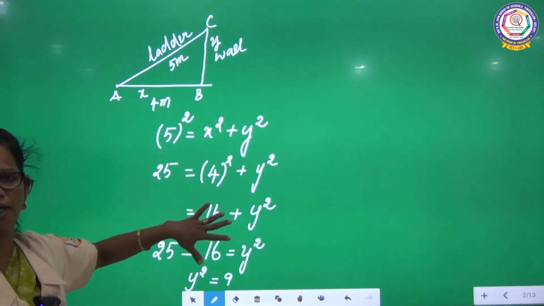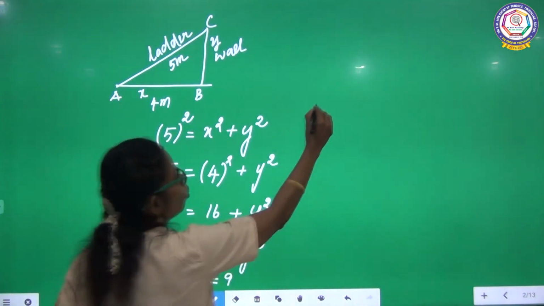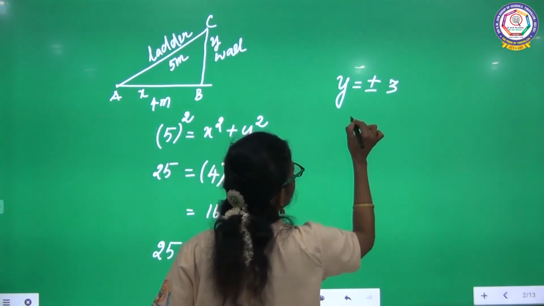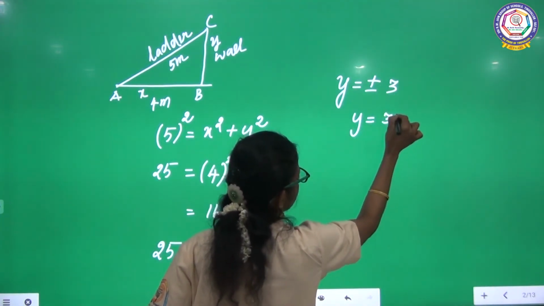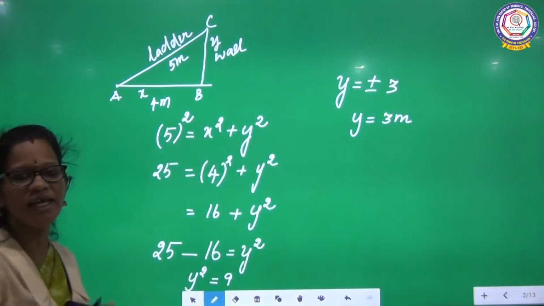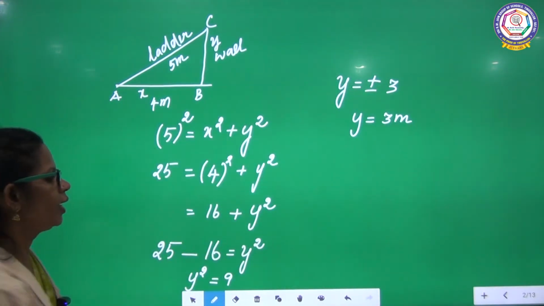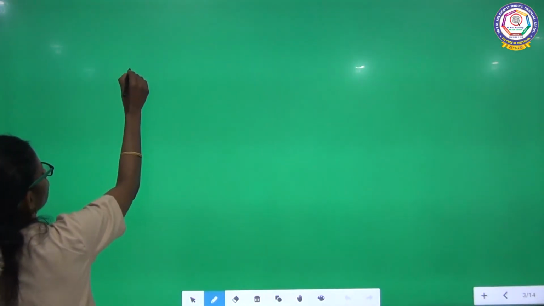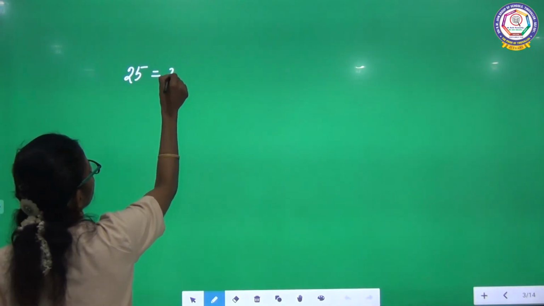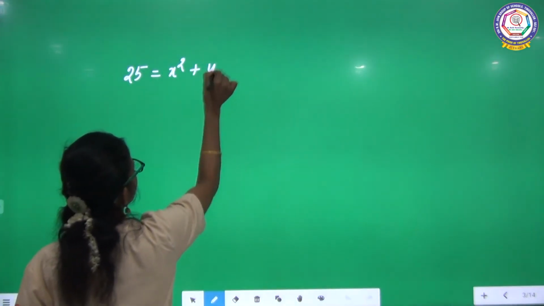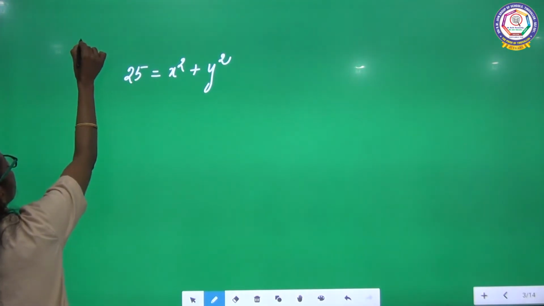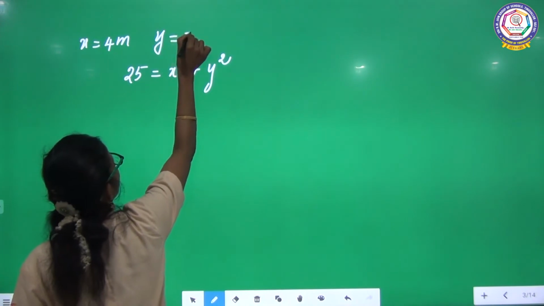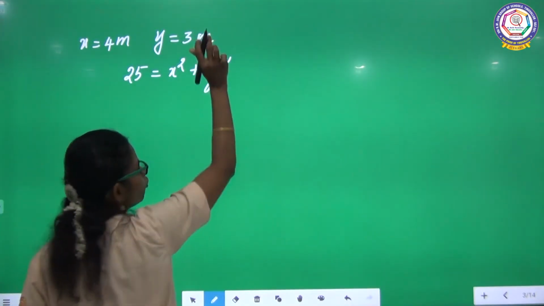These are the calculations you know, right? Then y is equal to plus or minus 3. Then y is equal to 3 meter. The height of the wall is 3 meter. That you know, right? Next. 25 equal to x square plus y square. See, x is equal to 4 meter, y is equal to 3 meter, that we found, right?